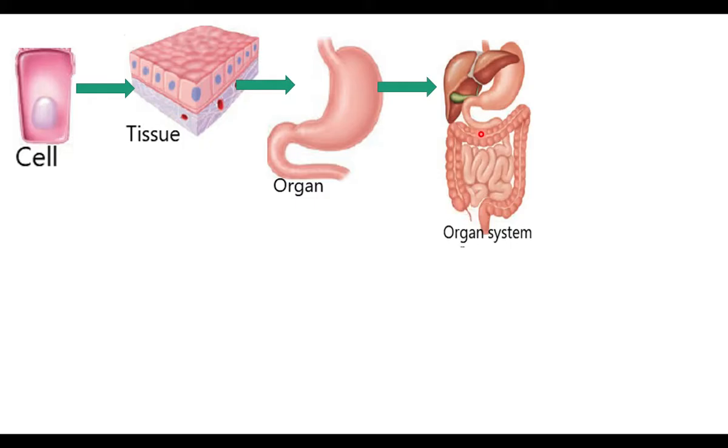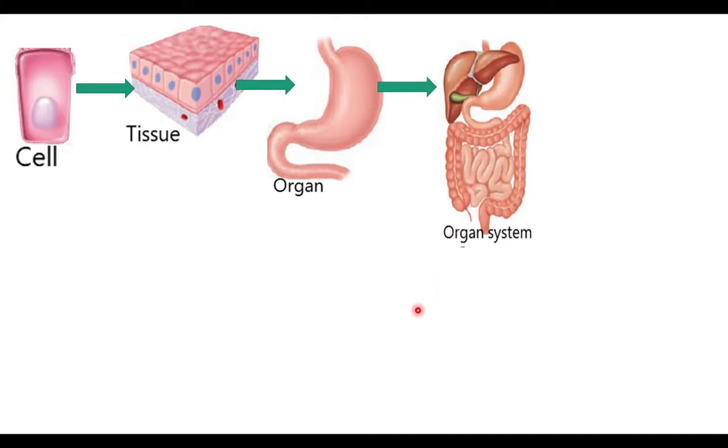This is the digestive system. It starts from the mouth, then food pipe, stomach, small intestine, large intestine, liver. So many organs are there in this system. The system is named as the digestive system. Like this digestive system, we have many other systems.